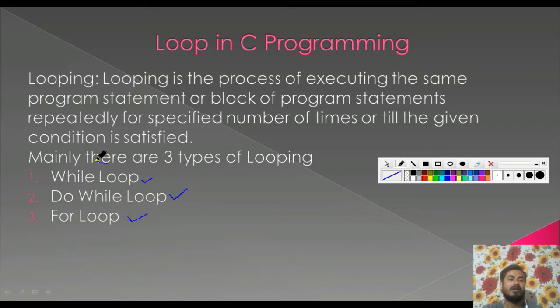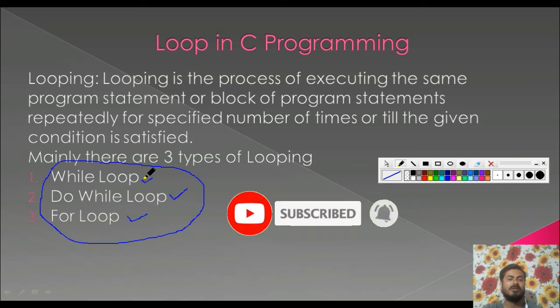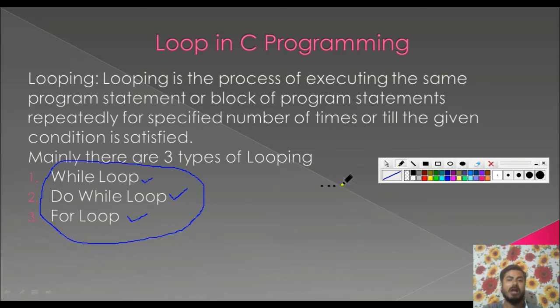So these are very common types of looping which are generally found in almost different programming languages. Not only in C programming, this looping structure could be found in QBasic, in C++, and other programming languages too. So these are the common types of looping structure also found in C programming as well: while loop, do while loop, and for loop. First of all, let us see this while loop.